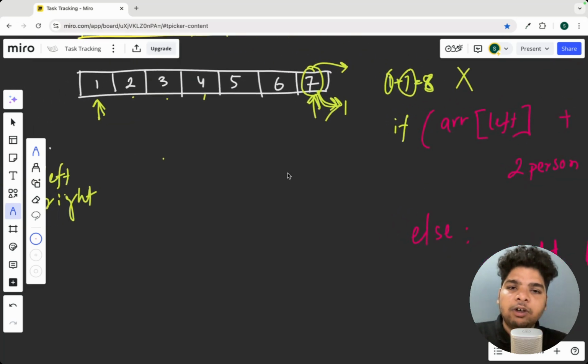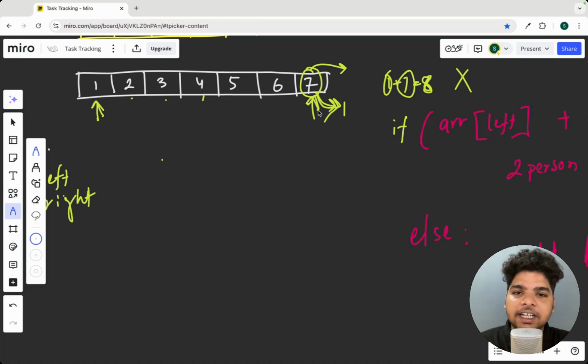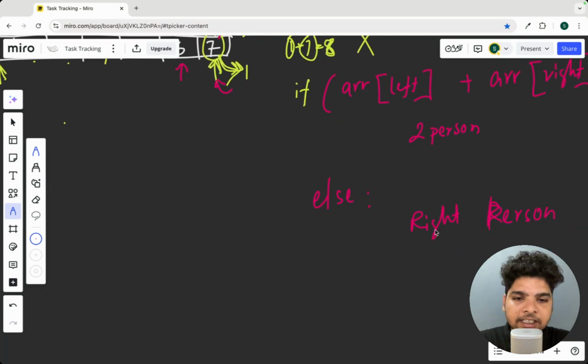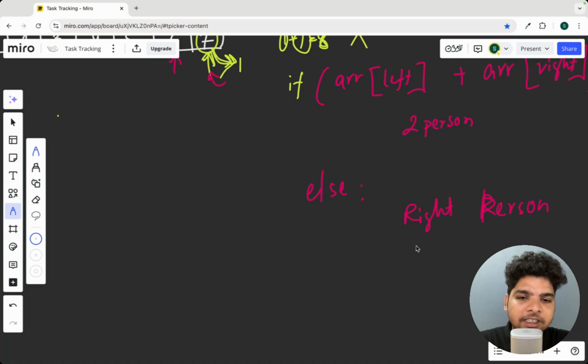Okay. Then what is the next step? Okay, this part is done. So we are placing this person in a single boat. Now how many boats are occupied? So we have taken one boat until now. Now we have to forget this and move on to this person, which means we'll shift the right pointer. So here in the else condition, when we consider the right person, then we'll change this right pointer.